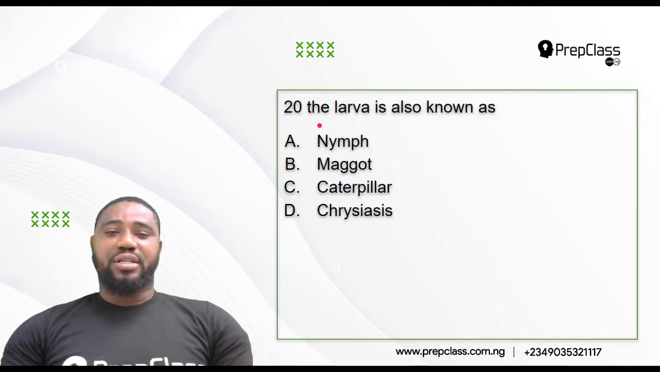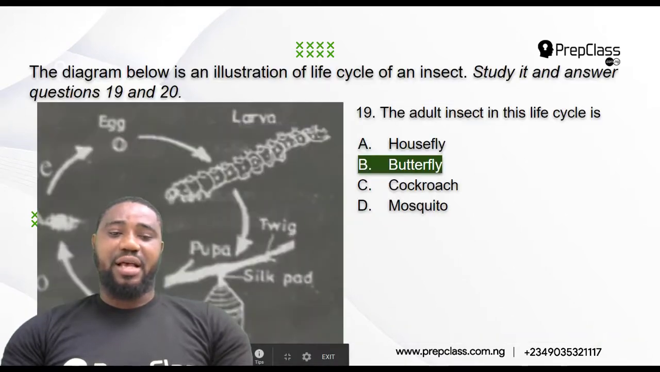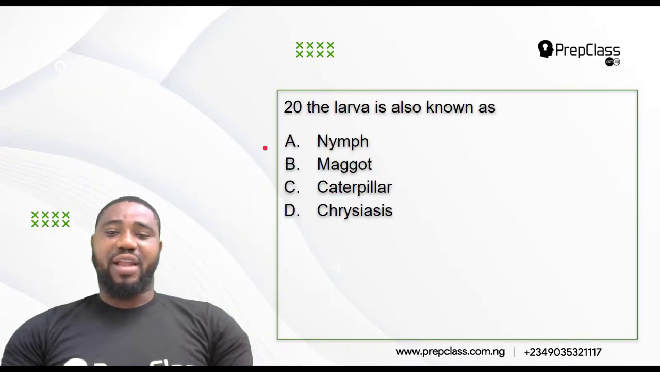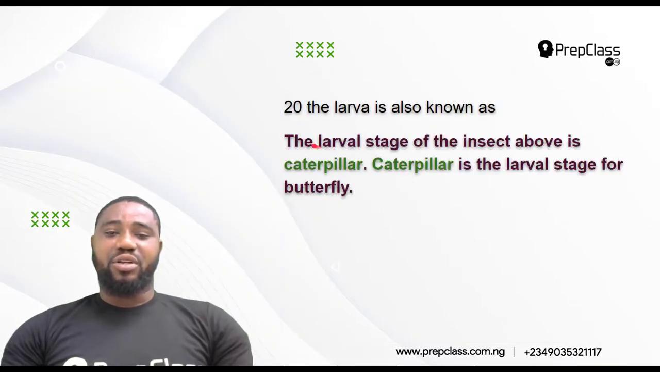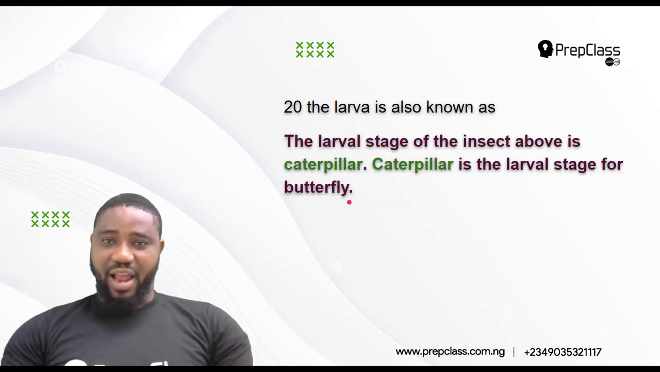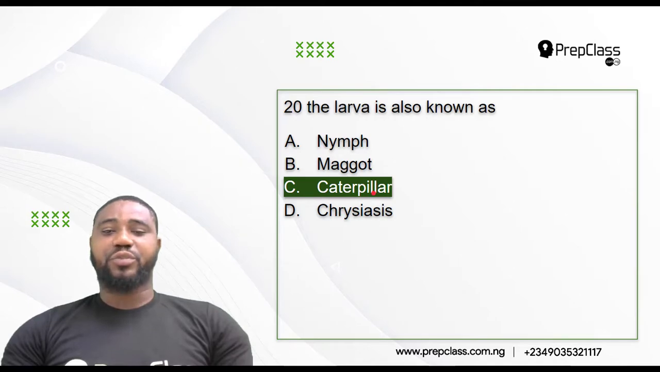20. The larva is also known as, I've said the answer before, is it nymph, is it maggot, is it caterpillar, is it chrysalis? So the answer is what? Caterpillar. That's the larval stage of a butterfly. So the larval stage of the insect above is caterpillar. Caterpillar is the larval stage for butterfly. So the correct answer is caterpillar.